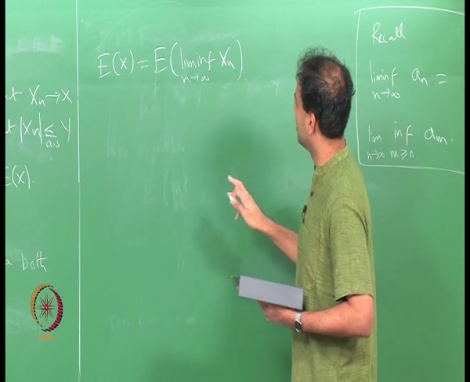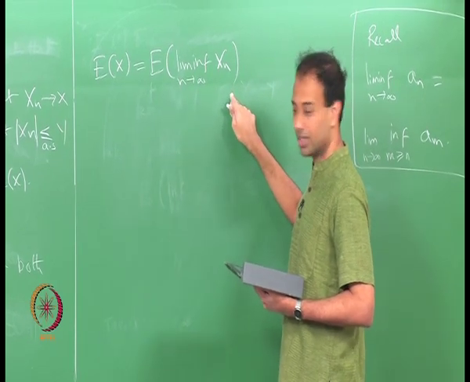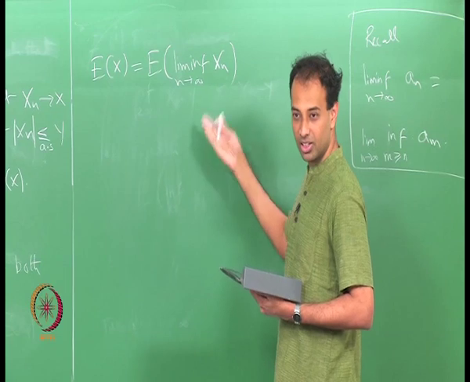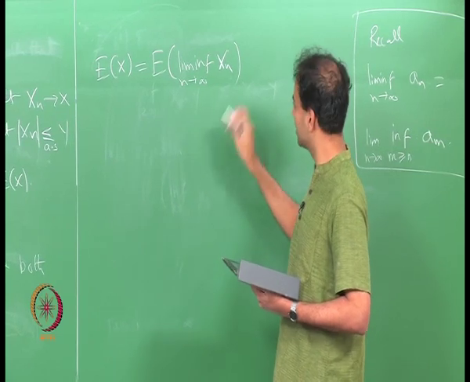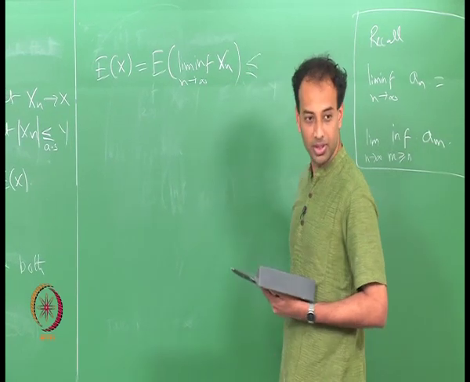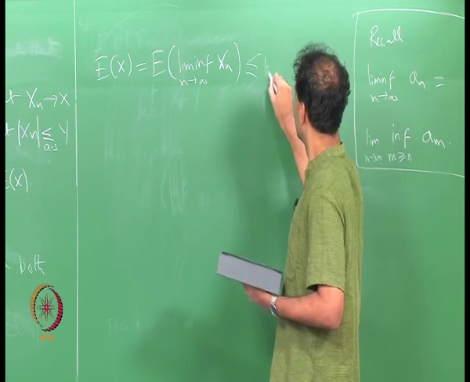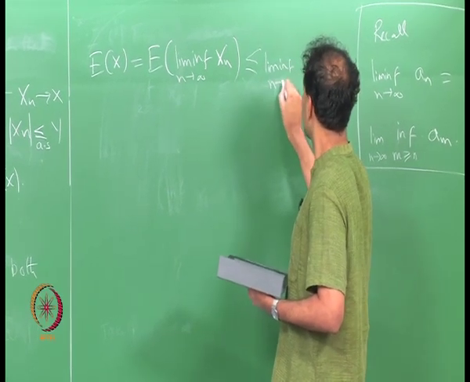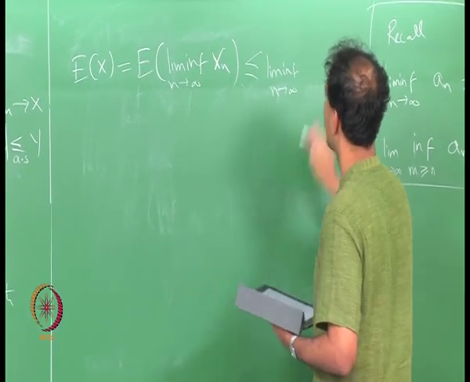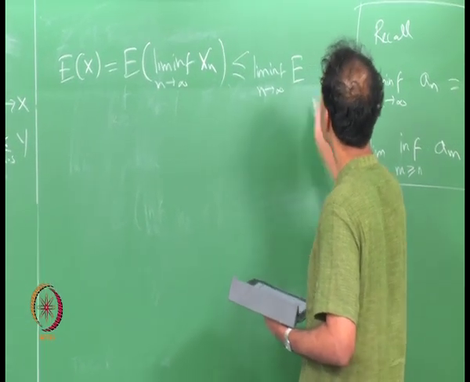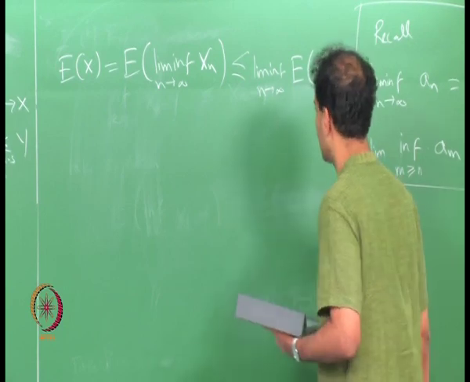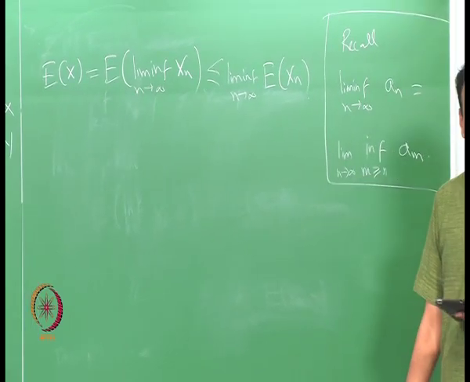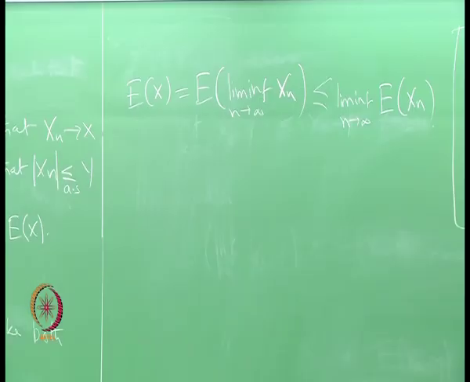Now, as soon as you see this, what do you do? Invoke Fatou, right. Fatou says this is less than or equal to lim inf expectation of x n, okay. Does lim inf expectation of x n always exist, right.